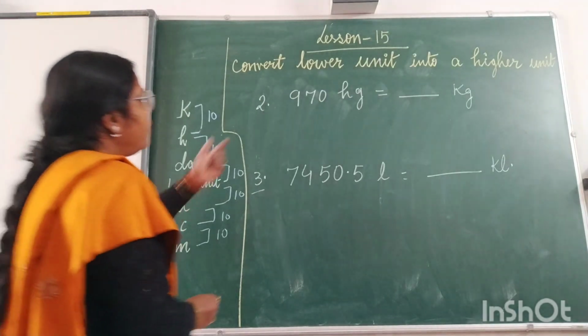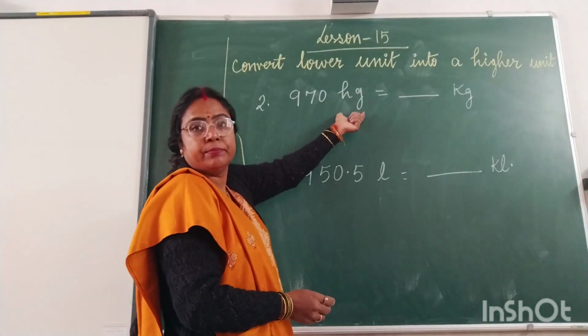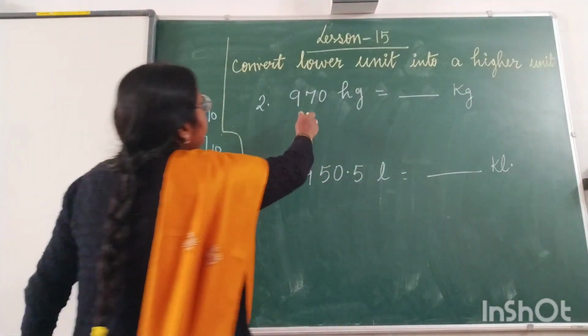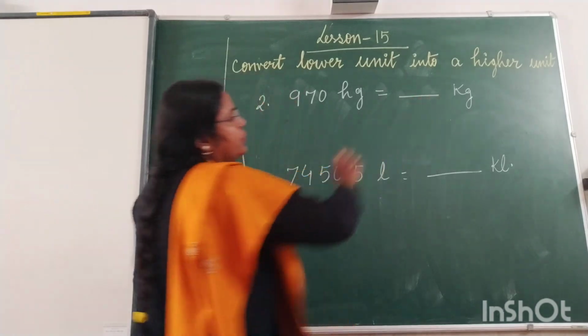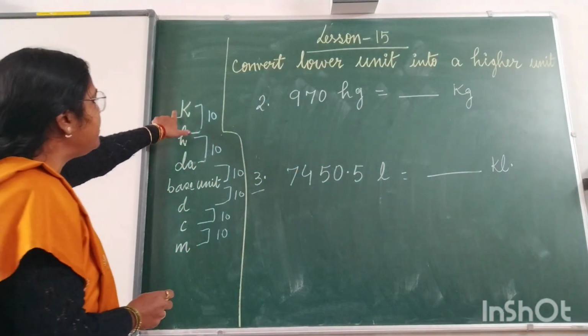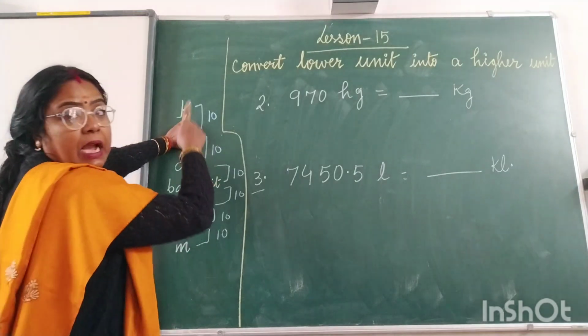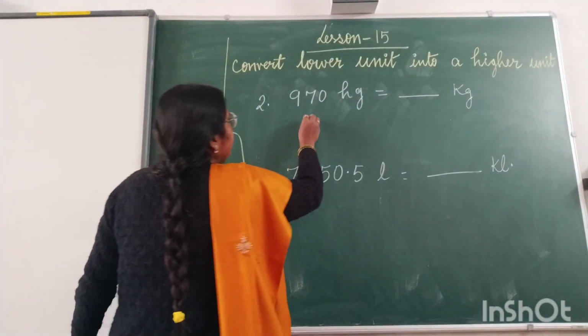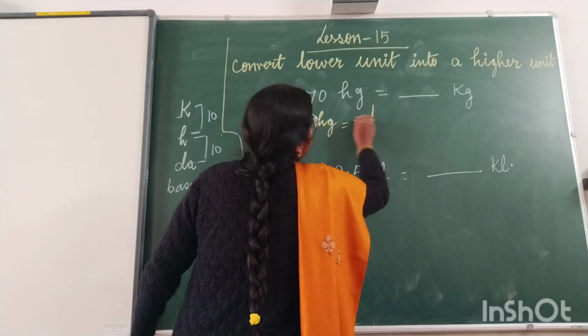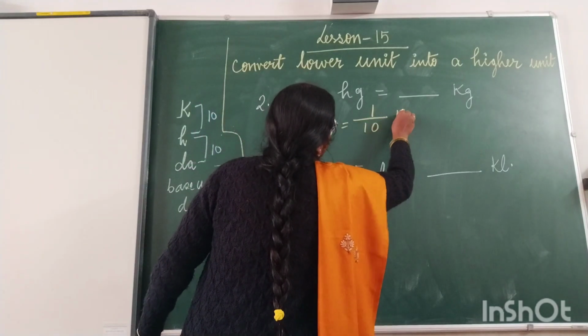Okay, now we are moving to the mass conversion and the capacity conversion. First of all, 970 hectogram is equal to dash kilogram. Where is hectogram? It is here. Where is kilogram? It is here. How many steps are we going up? 1 step. So 1 hectogram is equal to 1 upon 10 kilogram.